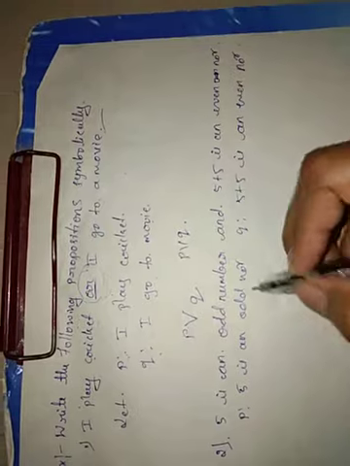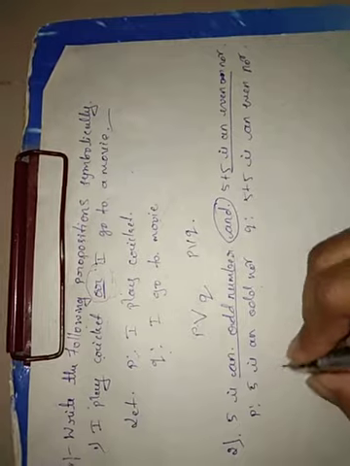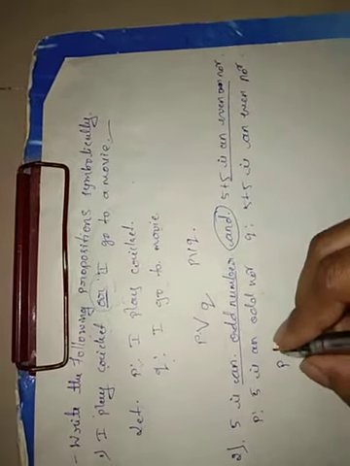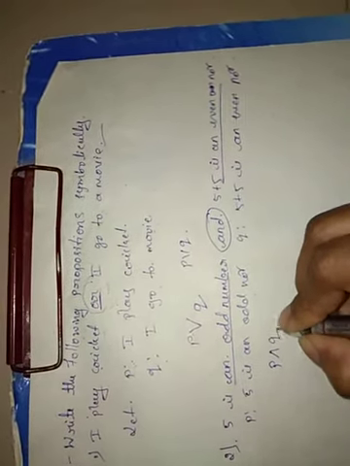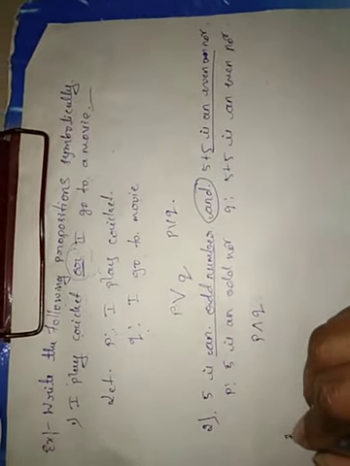Now the two propositions are combined by the logical connective and. So now P and Q. That is how to represent the sentence symbolically.